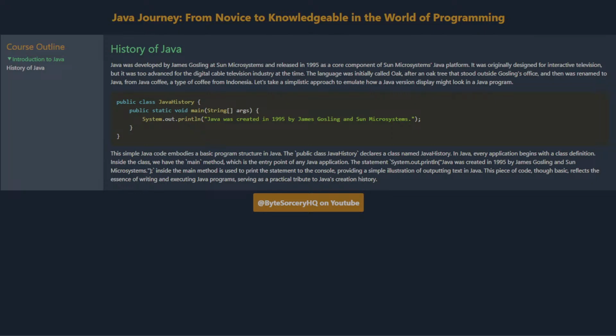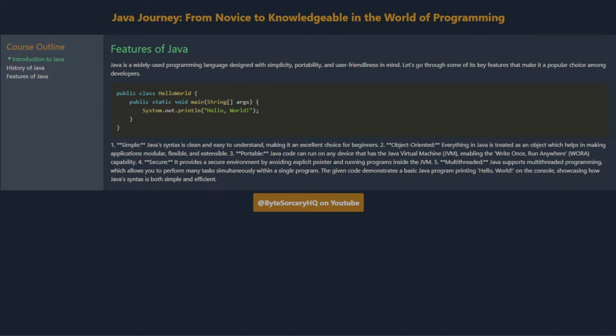The statement System.out.println("Java was created in 1995 by James Gosling and Sun Microsystems") inside the main method is used to print the statement to the console, providing a simple illustration of outputting text in Java. This piece of code, though basic, reflects the essence of writing and executing Java programs, serving as a practical tribute to Java's creation history.